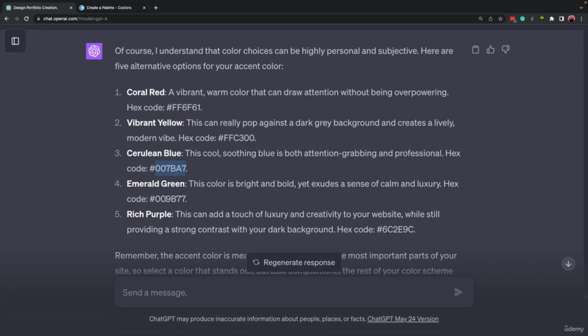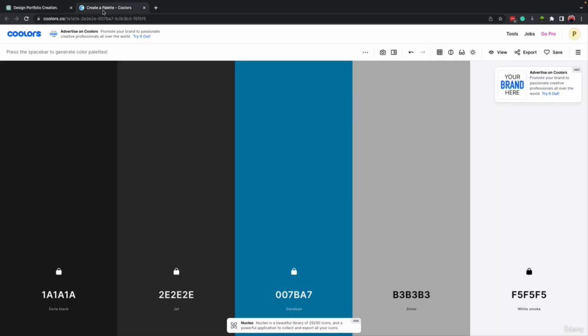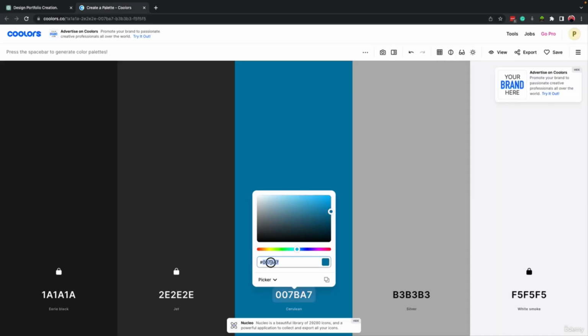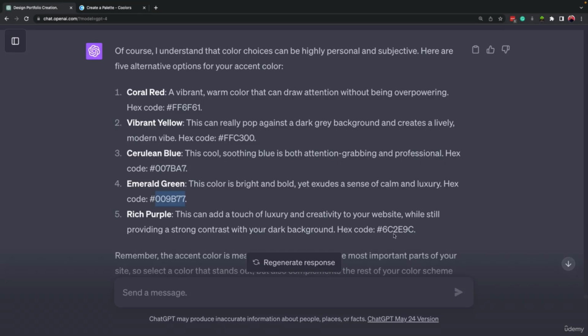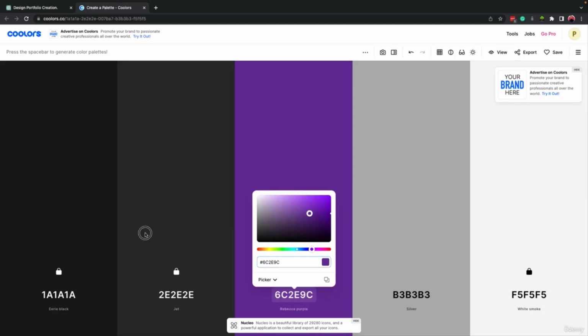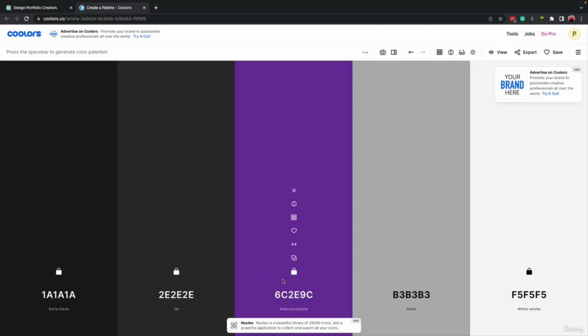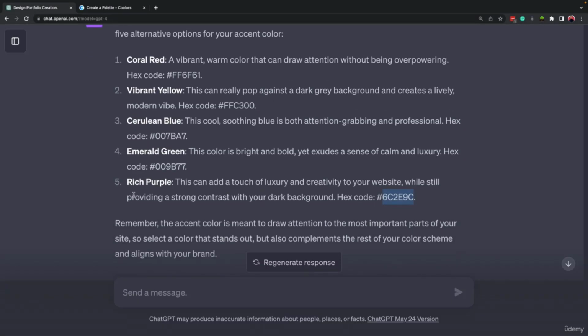Okay, not this one. I think this one is mine, the next one. Let's look at green. And finally, we have rich purple. Yeah, maybe this is my color. Okay, this is a fit with my characteristics. So again, if you don't like the color suggested here, you can provide more information and let ChatGPT offer more options to you.